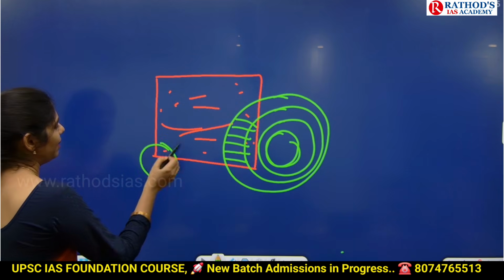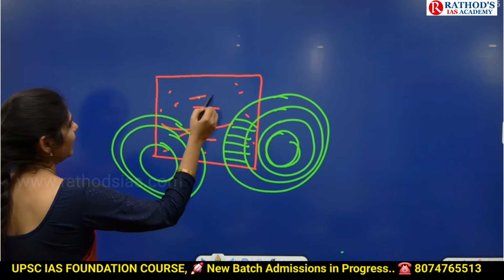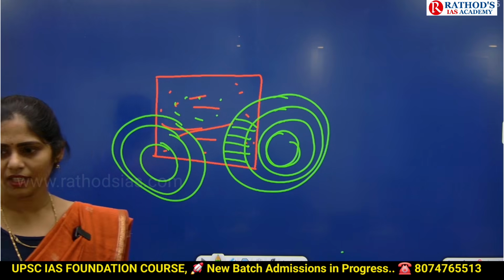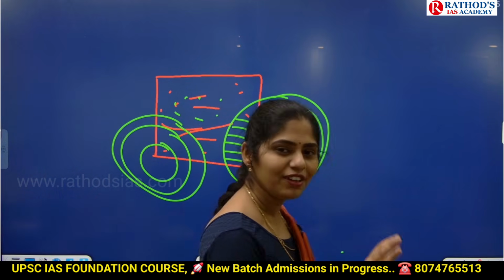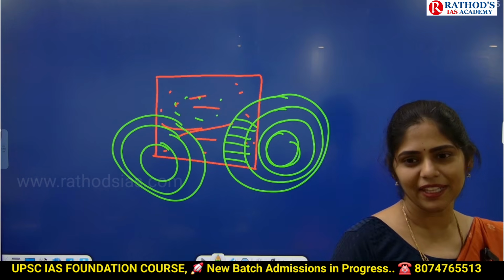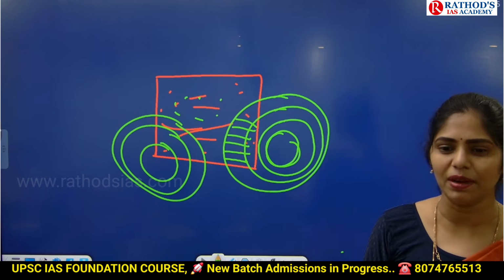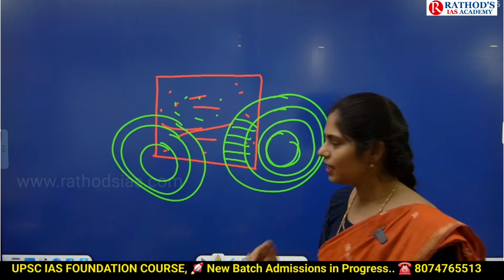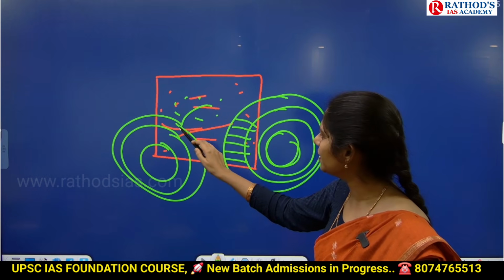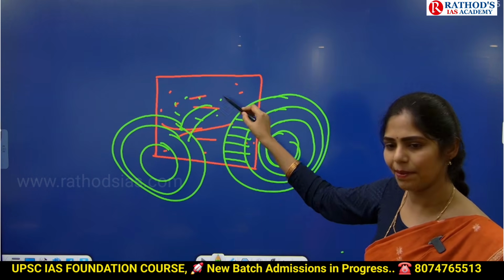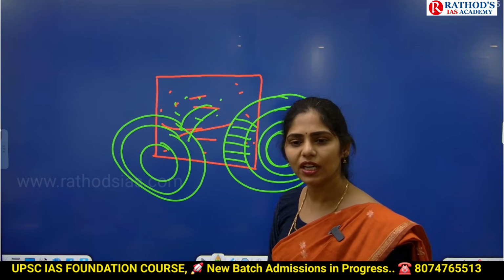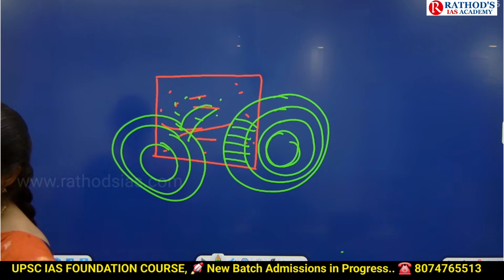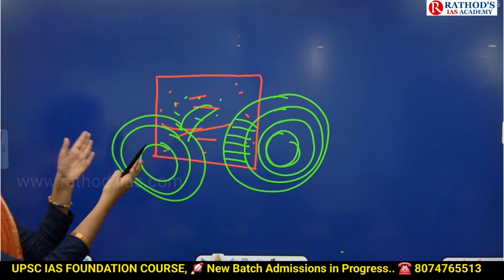Slowly, whatever habitat was earlier used by these animals, has it increased or decreased? Decreased. And will this elephant be staying in only one place? No, it will move from one place to another. Obviously, because of this reduced habitat, the animals will not get proper food availability, and even proper water they cannot get in that limited space.